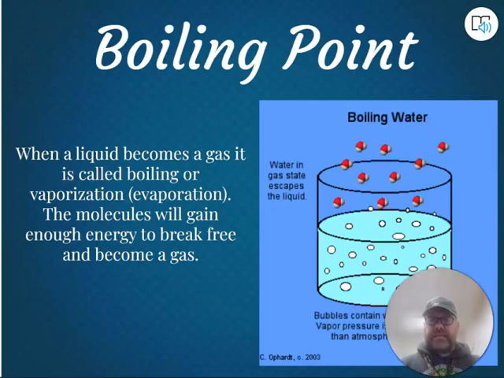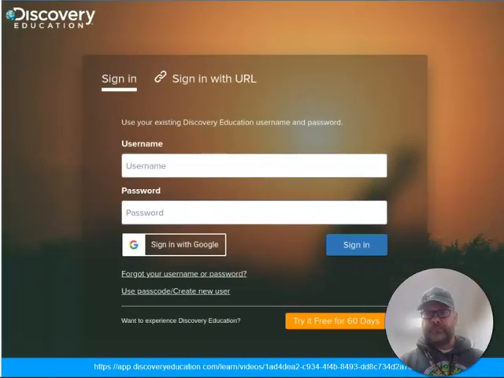With liquids, if you continue to add heat to a liquid like water, it will reach its boiling point. And when water boils, it gets to the point of evaporation. The molecules have been flowing together in a liquid state, and now they have moved so far apart that they are turning into a gas. The boiling point. I think we all know what happens when you put water on a stove and turn the stove on. It eventually boils, and it causes the water to evaporate.